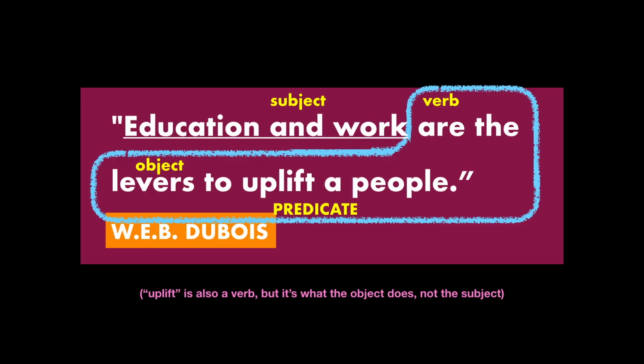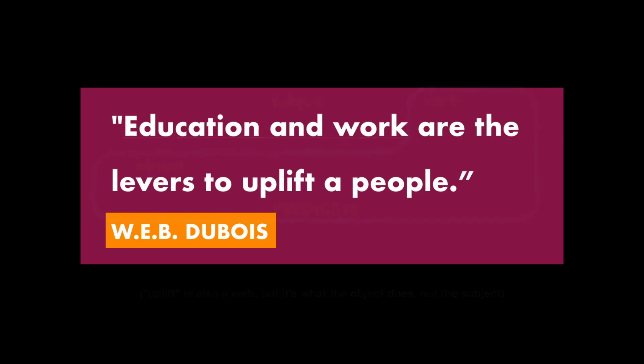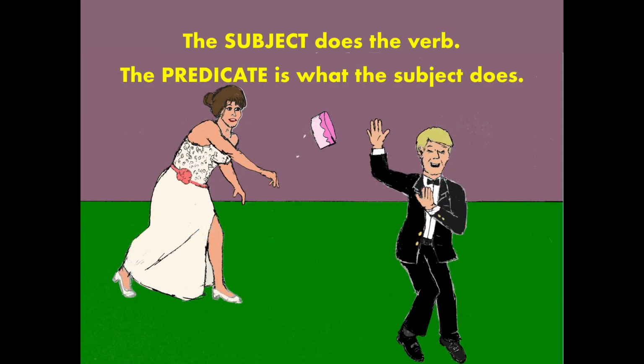So the subject is what does the verb, and the predicate is what the subject does, beginning with the verb. Those are simple sentences. You could get into adding on subordinate clauses and making compound sentences, but those are topics for other videos. That's it. I hope you now better understand what subjects and predicates are.